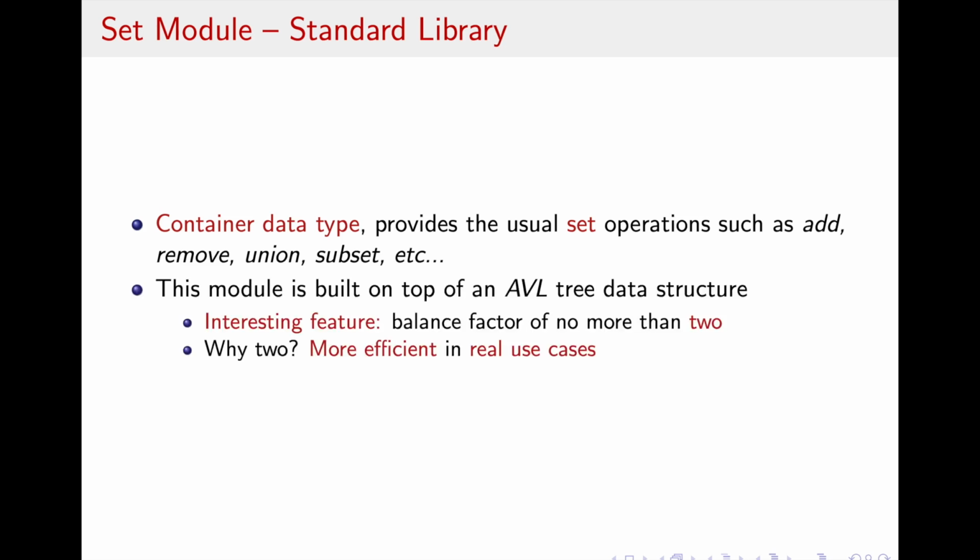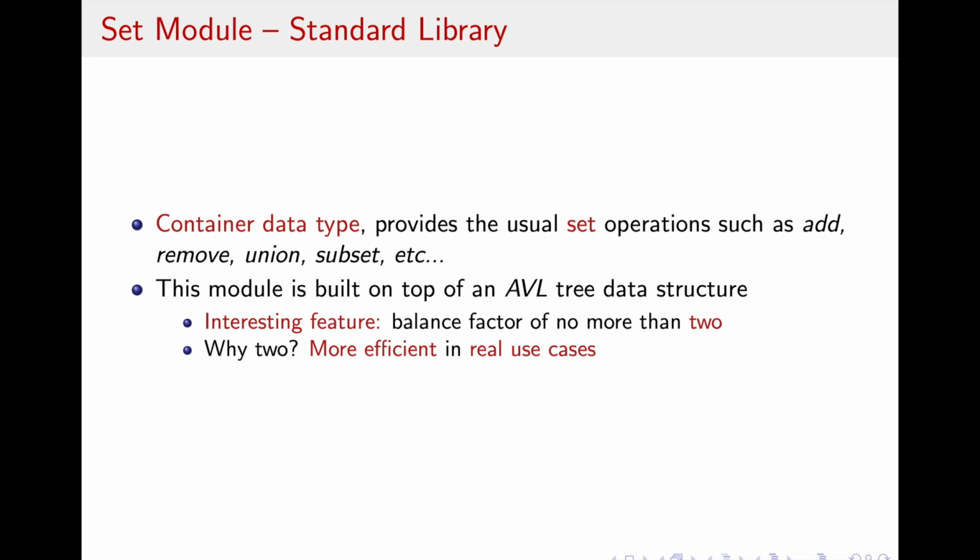This module is built on top of an AVL tree data structure, the AVL tree being a self-balancing binary search tree. The AVL trees in this module, however, have an interesting feature: the balance factor used is of no more than 2, which is quite more permissive than the traditional balance factor used in AVL trees, which is of no more than 1.